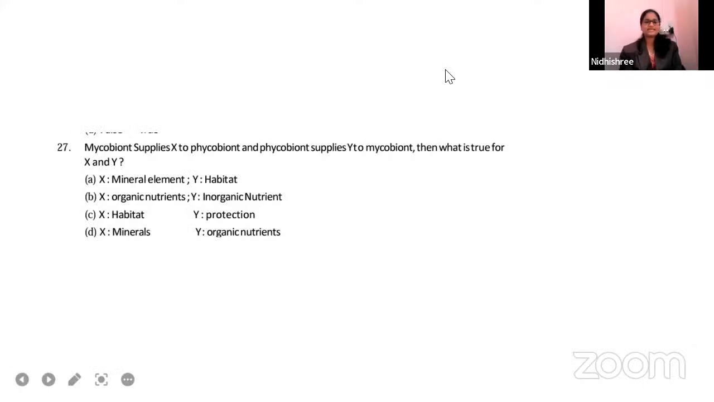Okay. The 27th question goes like this. Mycobiont supplies X to phycobiont and phycobiont supplies Y to mycobiont. Then what is true for X and Y? A very nice question. Option A, X is a mineral element, Y is habitat. Option B, X is organic nutrient, Y is inorganic nutrient. Option C, X is habitat, Y is protection. Option D, X is mineral, Y is organic nutrients.